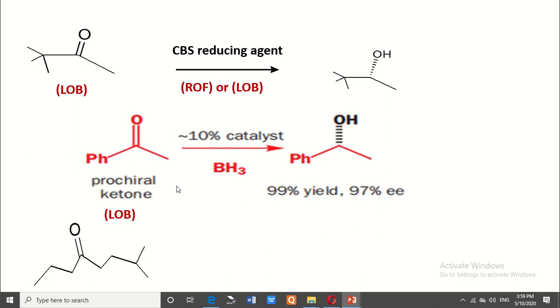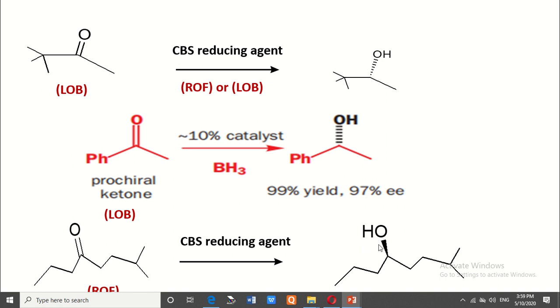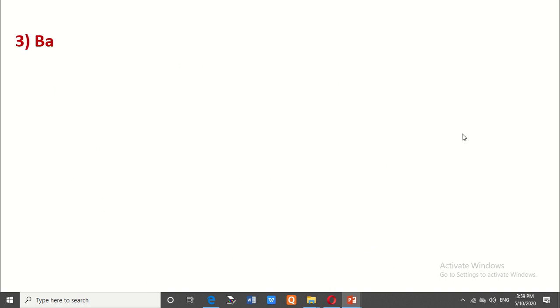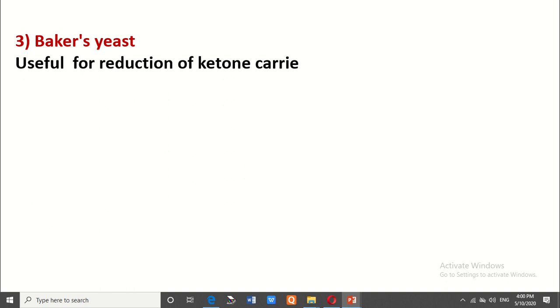In this reaction, focus on the reactant. The large group is present at the right hand side and the small group at the left hand side. Therefore, by using ROF terminology, in this case the hydroxy group is present at the front side. Therefore, in the product, OH is present at the front side. The next reagent is called Baker's yeast. It is useful for reduction of ketones carrying beta ester groups or beta keto groups.